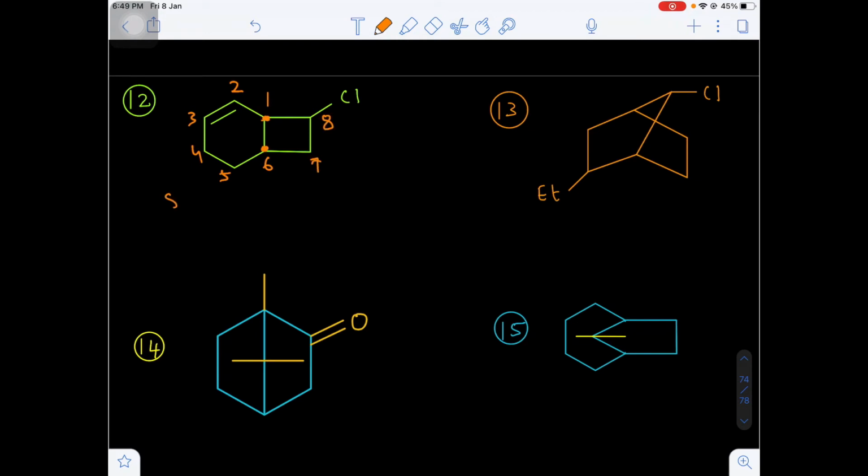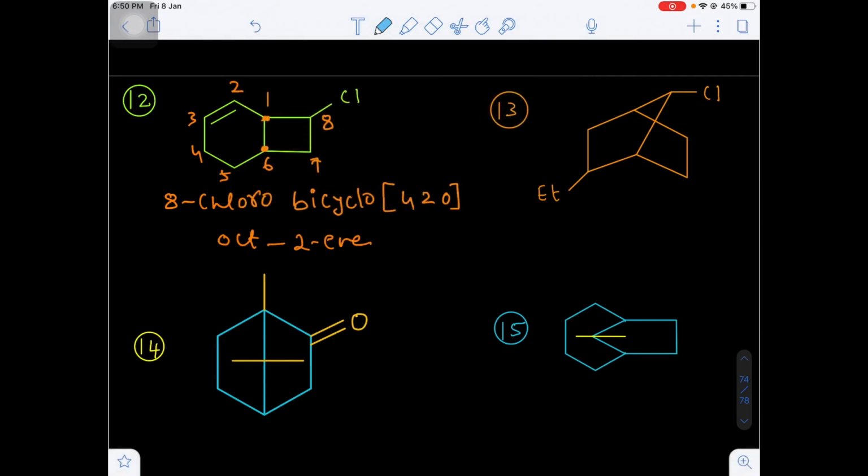So shall I write 8-chloro bicyclo. Left side 4 carbons, right side 2 carbons, between 1 and 6 0 carbons, so 4 2 0. Total 8 carbons are there. Oct, and on the second carbon there is an ene, that means 2-ene, 2-octene or oct-2-ene. Yes or no?